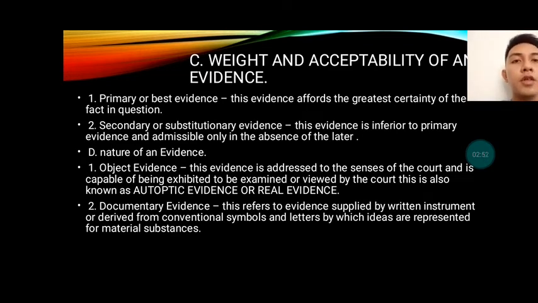D. Nature of an evidence. There are two natures of evidence. 1. Objective evidence. What is objective evidence? This evidence is addressed to the sense of the court and is capable of being exhibited to be examined or viewed by the court. This is also known as autoptic evidence or real evidence.